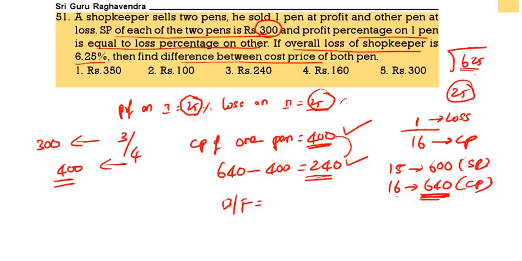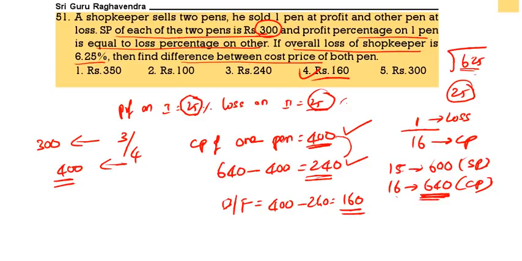That is 400 minus 240. How much? 160. 160 is the correct answer. Here profit is equal to loss, so we have to find the square root of this. That is 25. So 25% profit, 25% loss.